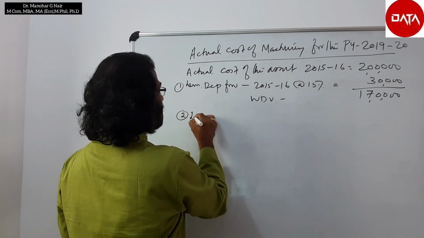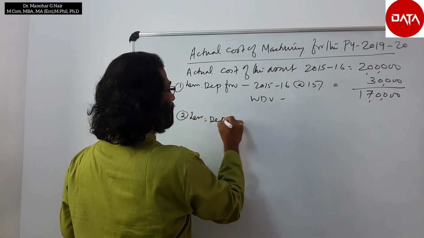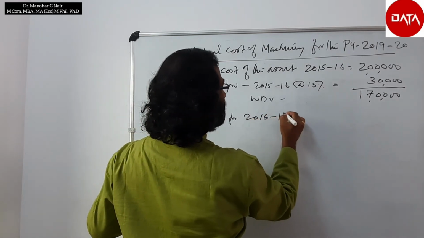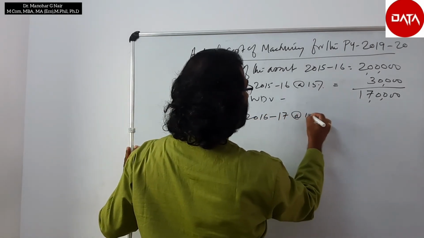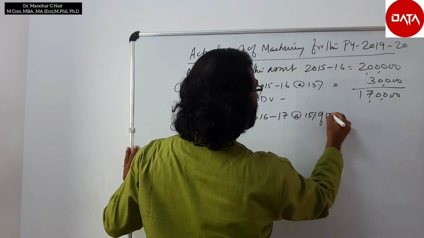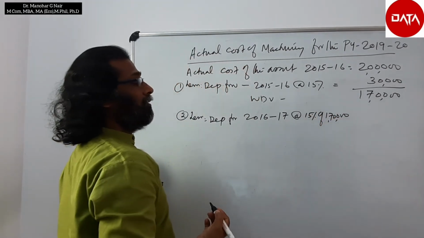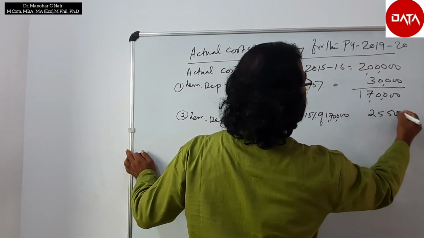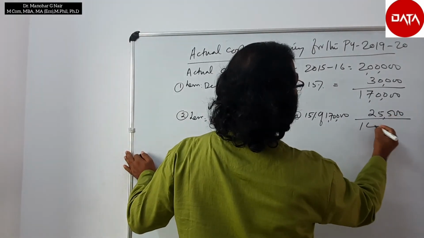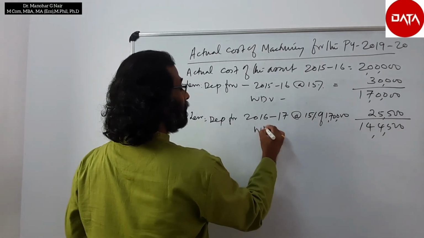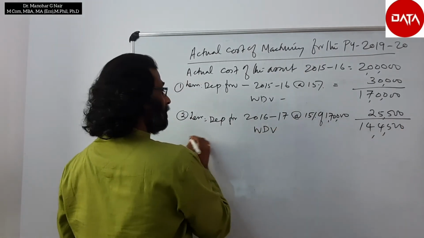Second year, less depreciation for 2016-17 at the rate of 15% of 1,70,000, that is equal to 25,500. So 1,44,500 is the written down value for the next year.